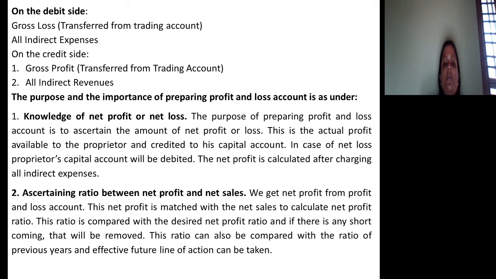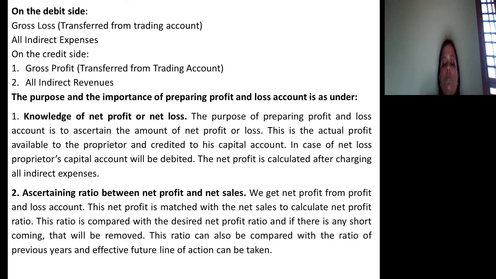What exactly is the purpose of preparing a profit and loss account, and the importance attached to it? With the help of profit and loss account we can have knowledge of net profit or net loss. The main purpose of preparing profit and loss account is to know the net profit or net loss. Net profit is the annual profit available to the owner, credited to his capital account. In case of net loss, the proprietor's capital account will be debited. Net profit or net loss will be calculated only after charging all indirect expenses.